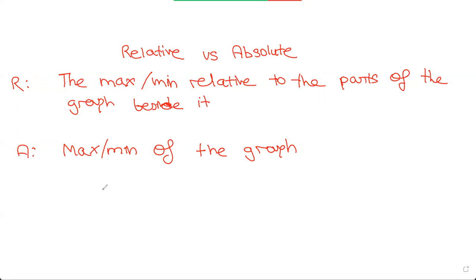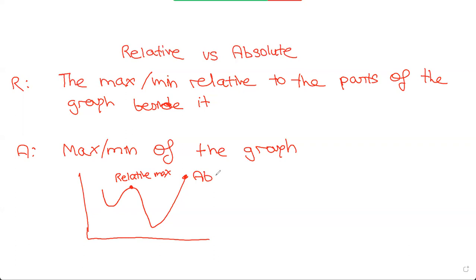So let me give you an example. If you have a graph like this, you can see that this point right here is our relative max, right? Because it's not the highest point on the graph, as this is the highest point, but it is higher compared to the things around it, on the left and on the right. So this is our relative max, and this is our absolute max.